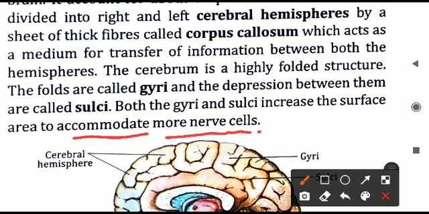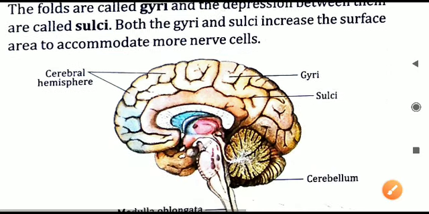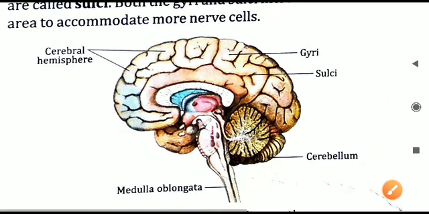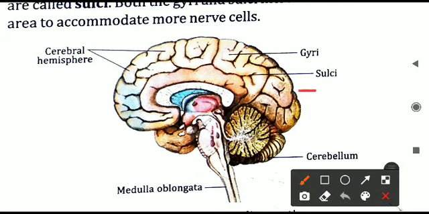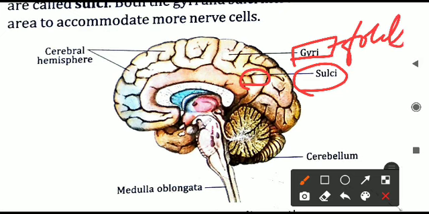If more nerve cells are there, what is the benefit? It will allow the brain to be more responsive, to be more effective, to be more efficient. The brain can do its work in a better way then. So here you can see these are sulci. Here you can see different folds are there where depression is there, and different folds only are called gyri. So these are the folds, and sulci are what? Wherever depression is present. So that is all.